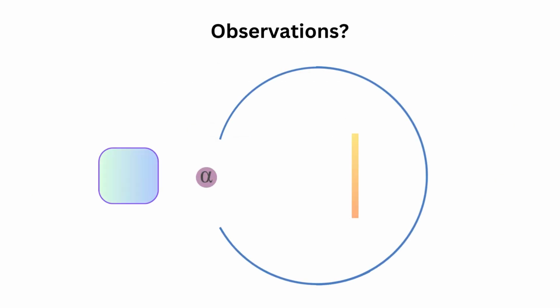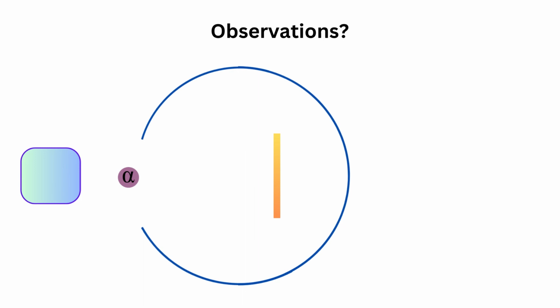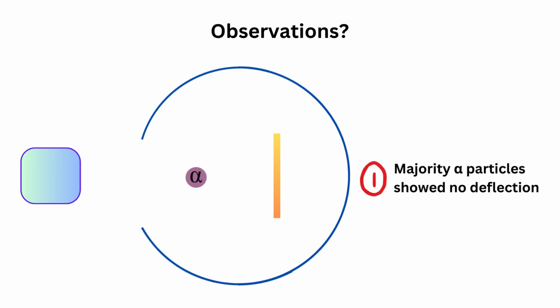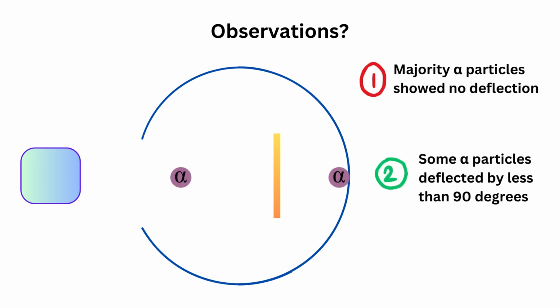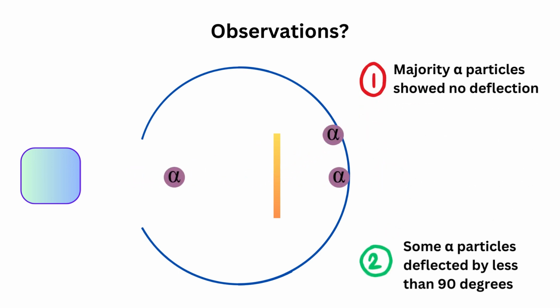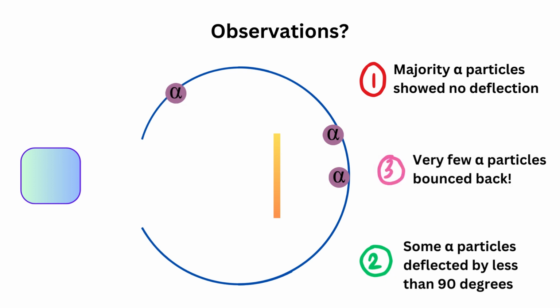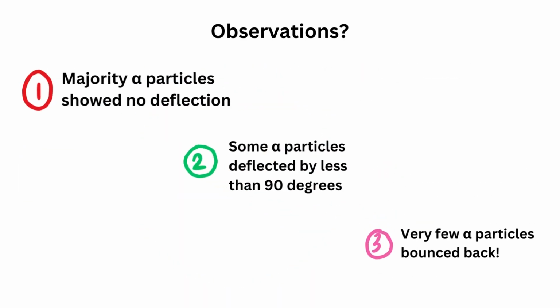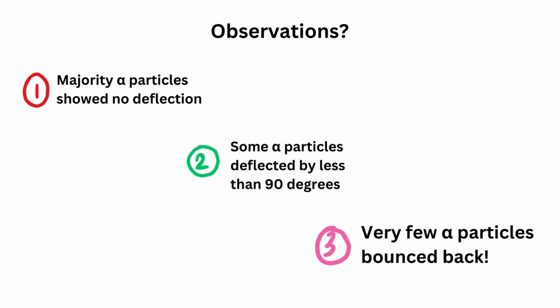When this experiment was first conducted, 3 remarkable observations were made. Majority of the alpha particles managed to pass through without any deviation. A few alpha particles were able to pass through with slight deviations in their path. But what was most alarming was that even fewer alpha particles deflected at angles greater than 90 degrees, meaning these particles somehow bounced back completely. Now let's analyze each of these observations and justify their occurrences.